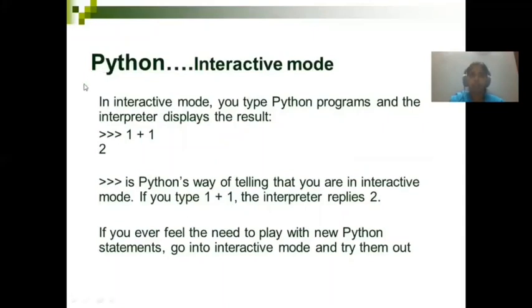So when you get this prompt, you'll be able to enter the code. This is with respect to interactive mode, and we'll be seeing how you have to give some code. We are going to see the hands-on, or I'll be giving the demo with respect to interactive mode. So don't worry about that.